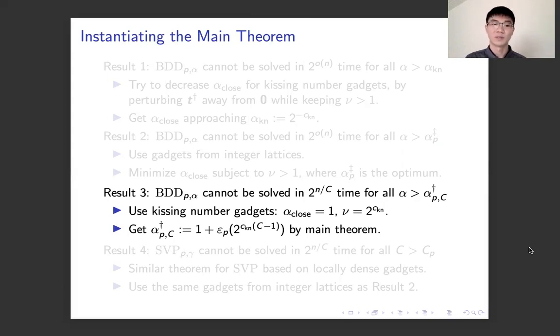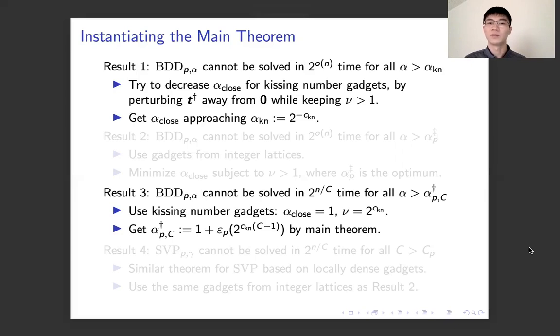We start with result 3. Result 3 says that BDD cannot be solved in 2 to the n over c time for all alpha larger than alpha dagger. For result 3, we use the kissing number gadget. Recall that it has the parameter alpha close equal to 1 and nu equal to 2 to the c_kn. By the main theorem, we immediately get alpha dagger to be 1 plus the epsilon term.